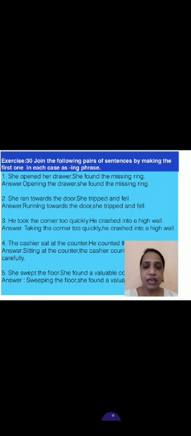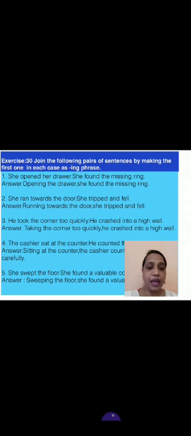In the first sentence, the verb is opened. You have to convert it into first form and add ing with it. She opened her drawer. So what will be your answer? Opening her drawer, she found the missing ring. Understood?